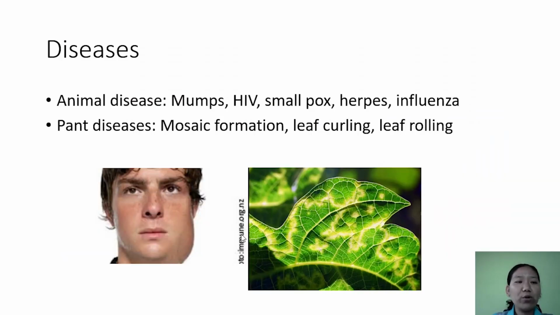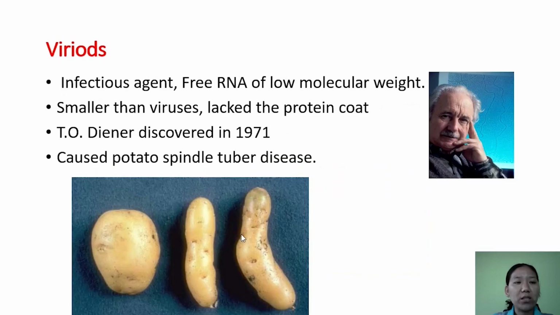If we talk about diseases in animals and plants, animal diseases include mumps, HIV, smallpox, herpes, and influenza. In the case of plants, there are tobacco mosaic virus, chili mosaic virus, and leaf curling and leaf rolling. So these are the diseases caused by viruses.